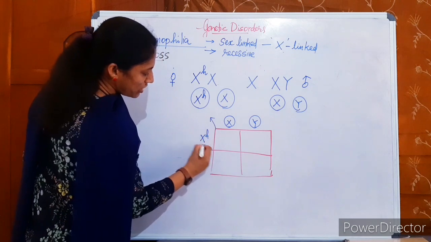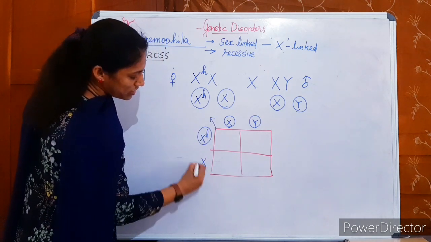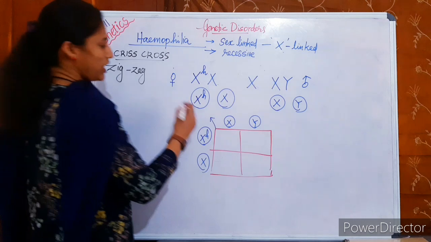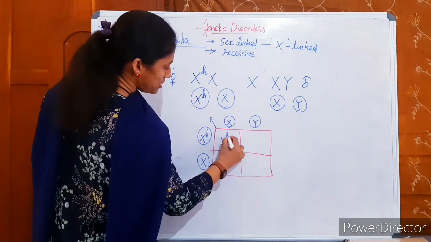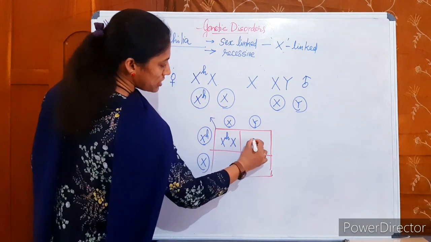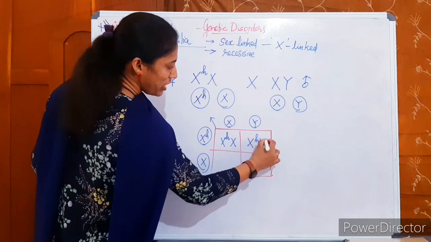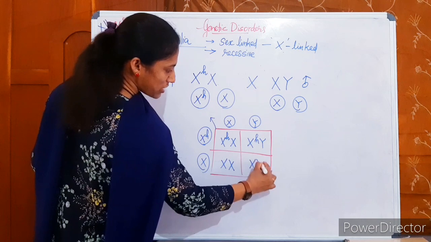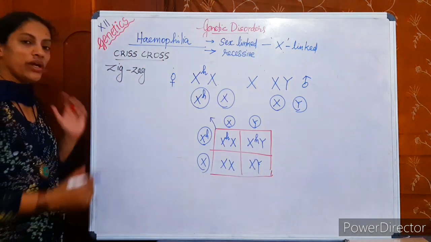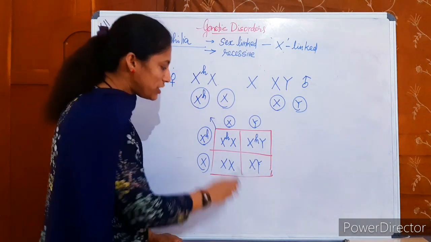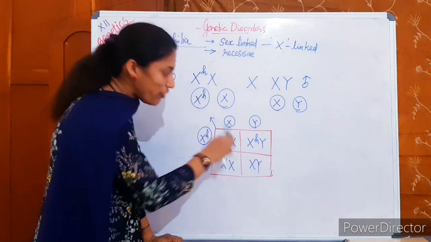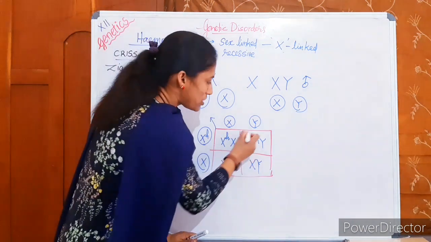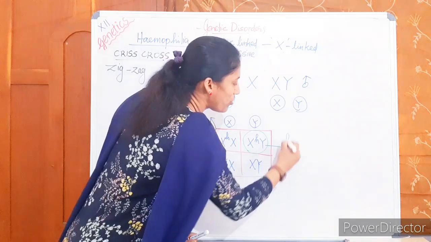The carrier has only one affected allele, the other is normal. Then the first member is XHX, the second member is XHY, and third we can represent as XX and XY. When you write the phenotype, this is a carrier female, whereas the second person is a hemophilic